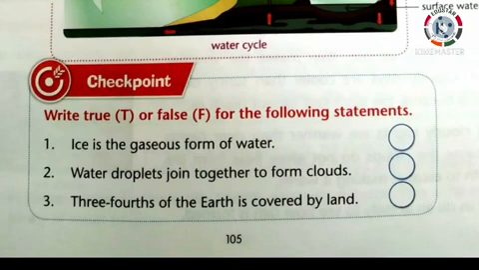Now look at this checkpoint box. Write true or false for the following statements. First one, ice is the gaseous form of water. The answer is false. 2. Water droplets join together to form clouds. The answer is true. 3. 3/4 of the earth is covered by land. The answer is false.